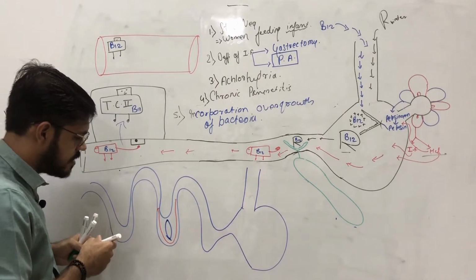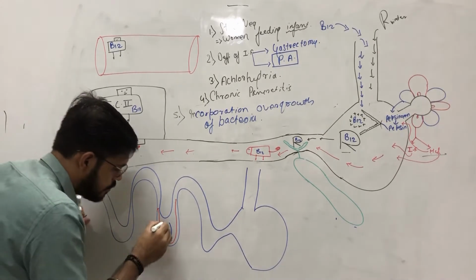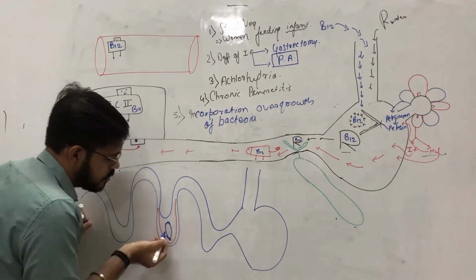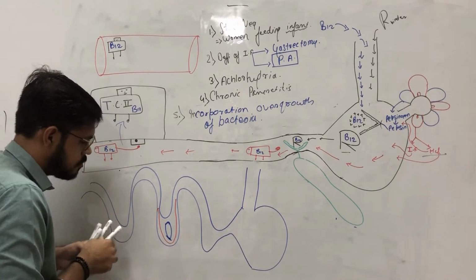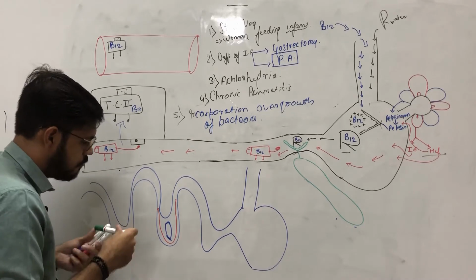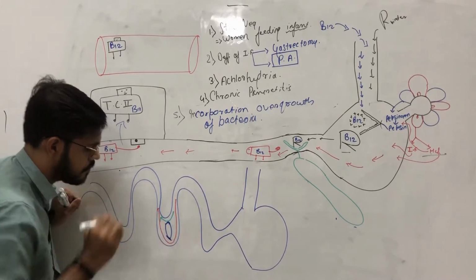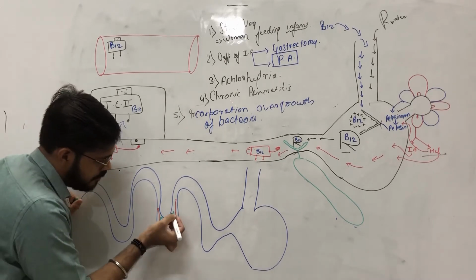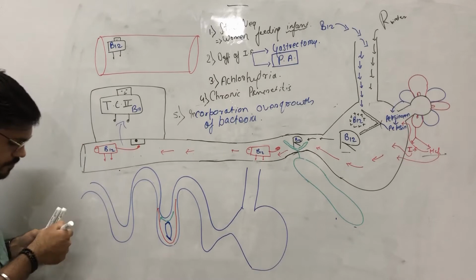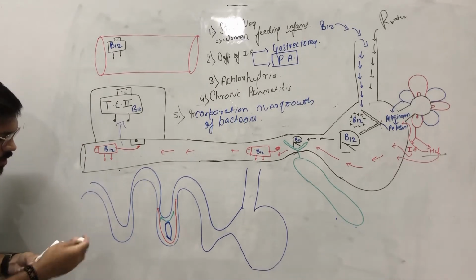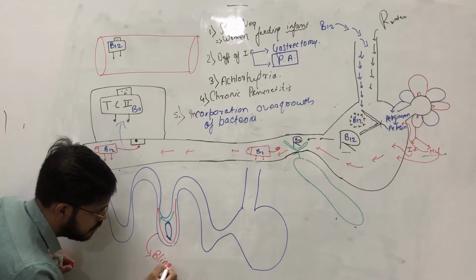But after the surgery, due to the development of this abnormal anastomosis, and necrosis occurring in this area, the food is now passing directly through this pathway. And now, if the food is passing directly through this pathway, then this structure we call a blind loop.